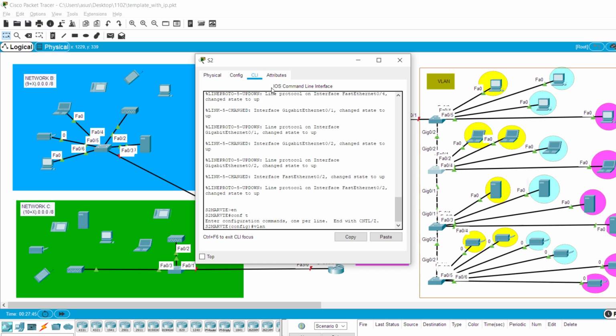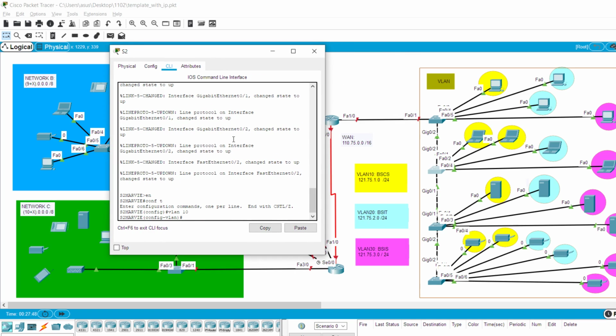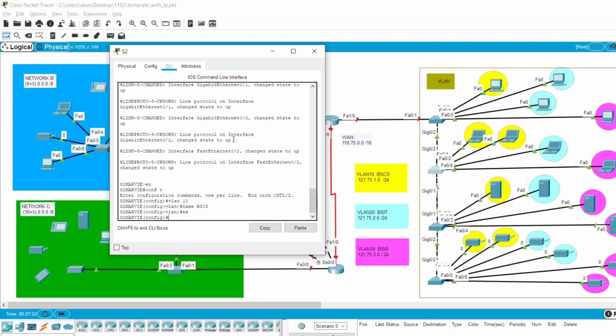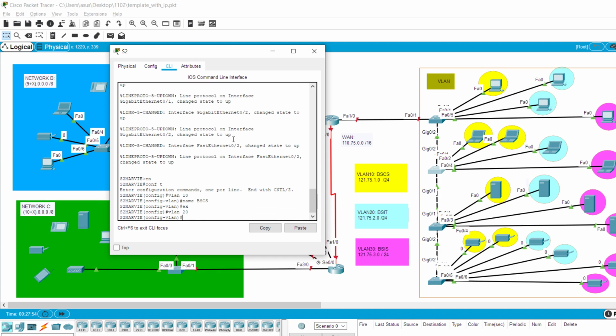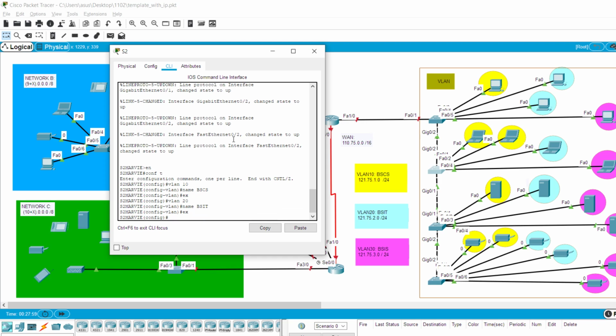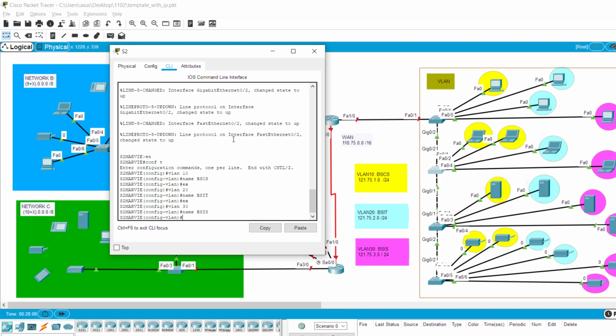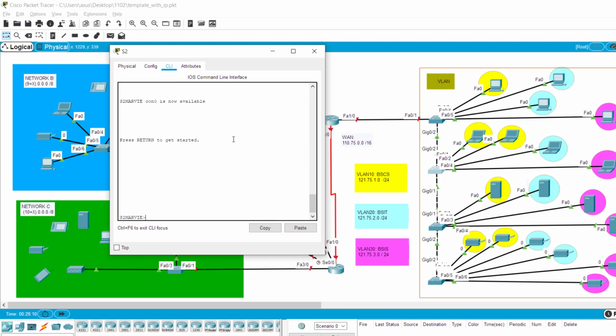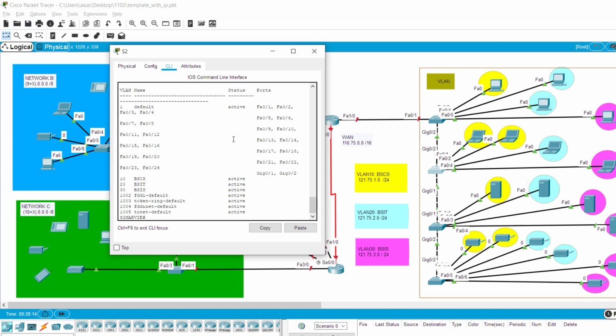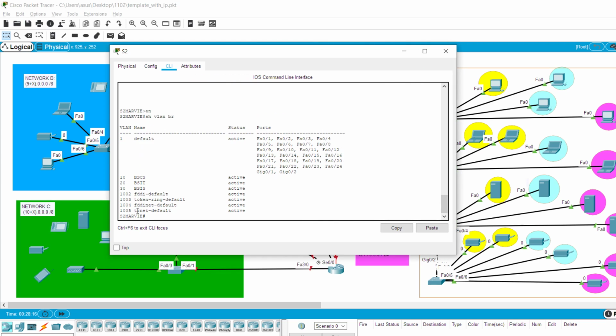VLAN 10 with the name of BSCS, and then we'll add VLAN 20 with the name of BSIT, and then exit, and then VLAN 30 with the name of BSIS.